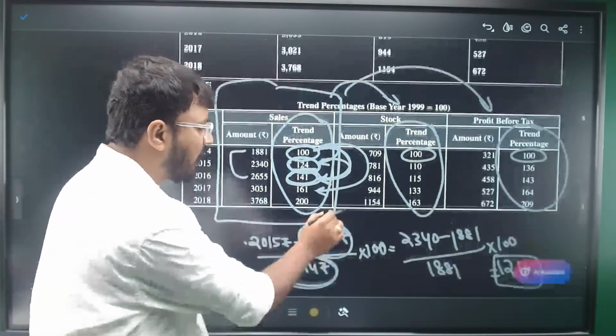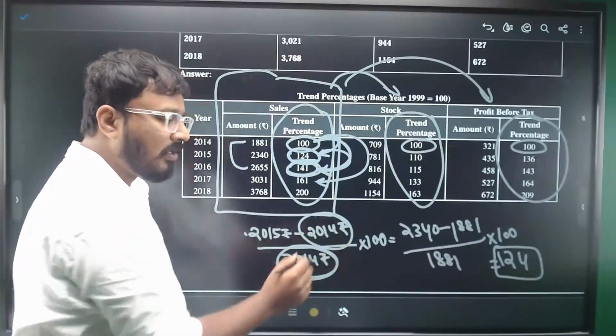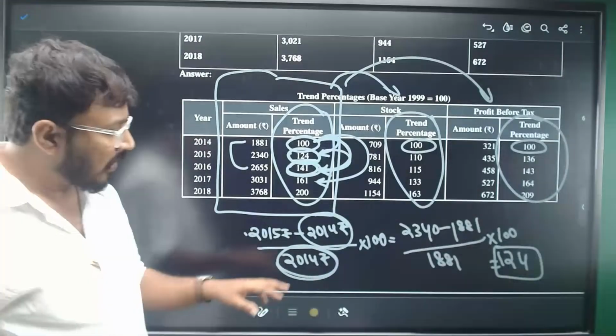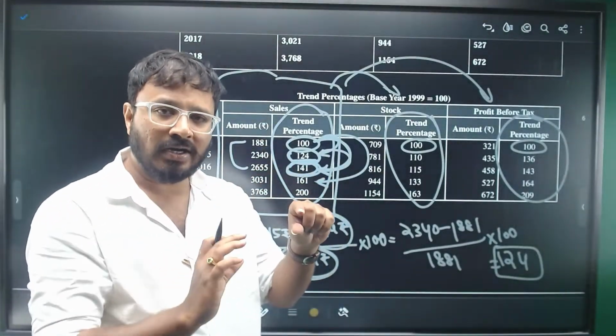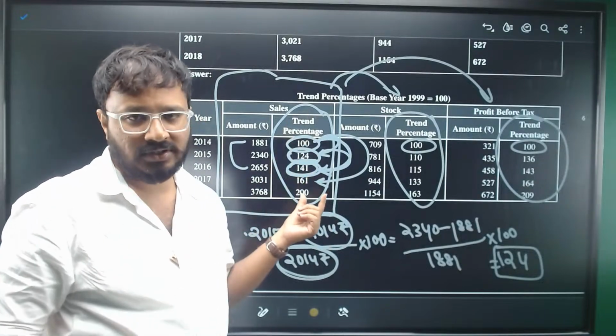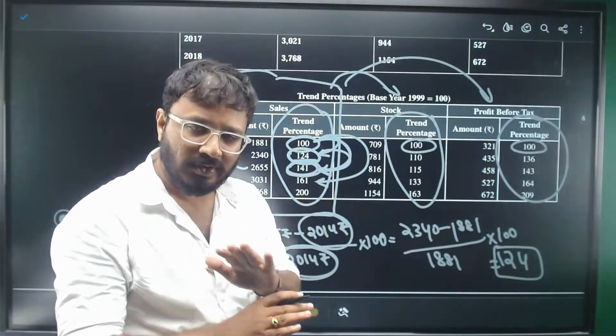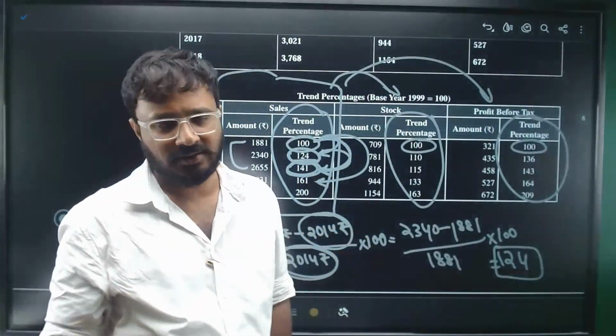Always this 1881 is in the denominator, and here it will always be constant. This will give you the percentage increase. You please add it to 100. That will be expressed as the trend percentage, right? So adding 100 is what you need to do here. That's it, right?